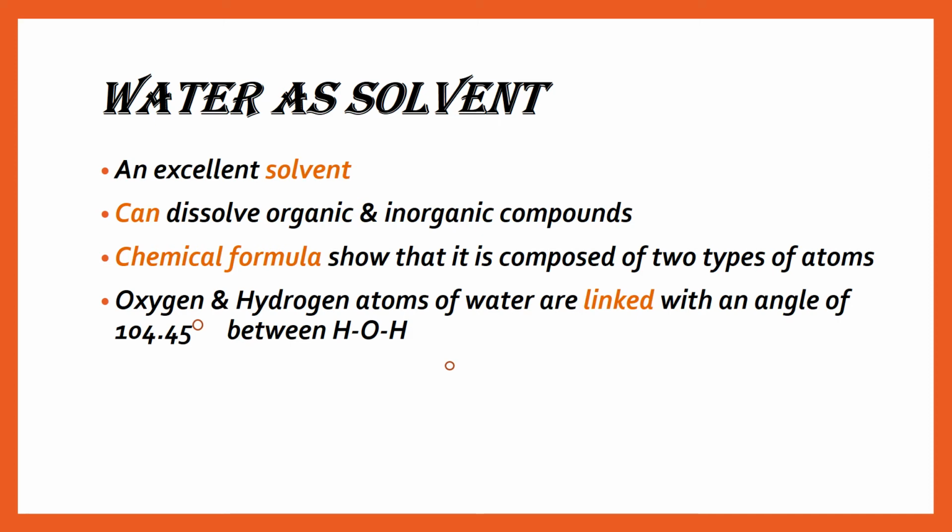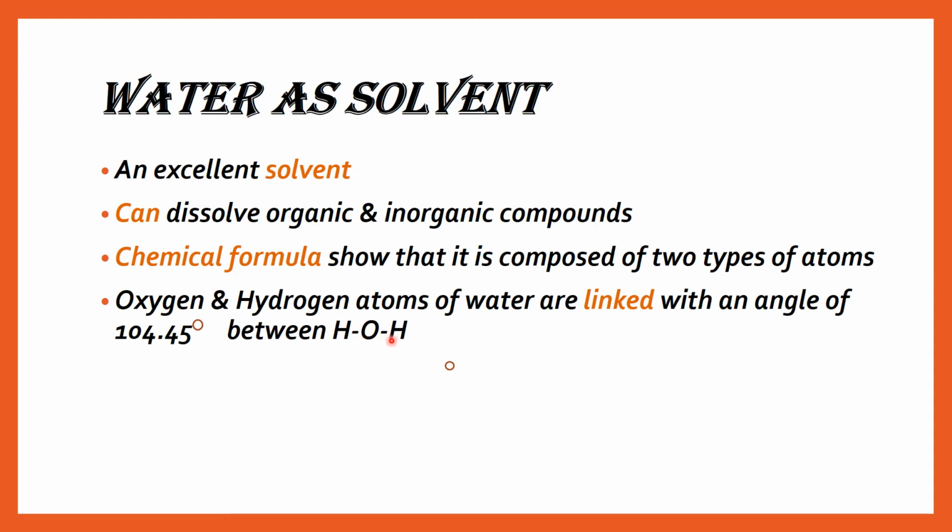And the chemical formula of water shows that it is composed of two types of atoms, oxygen and hydrogen atoms. These two hydrogen atoms are linked with an angle of 104.45 degrees, between hydrogen to oxygen atom, and from oxygen to hydrogen atom.